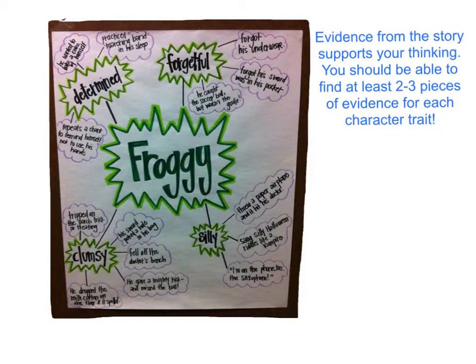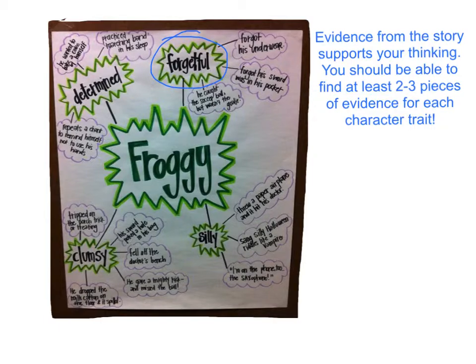The main character they're talking about here is Froggy. And they say Froggy is forgetful. So that's the character trait right here that describes Froggy. The first one we're going to look at right here is forgetful. But then they give us 3 examples from the story as their evidence that show how he is forgetful.